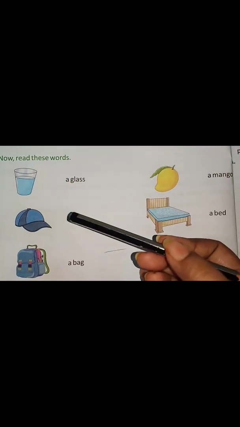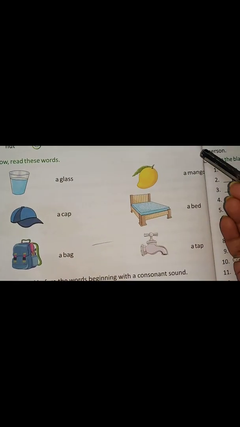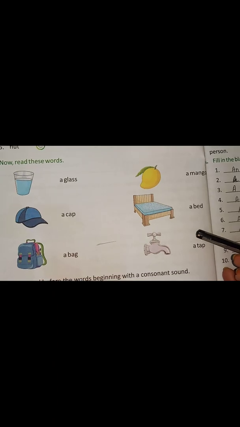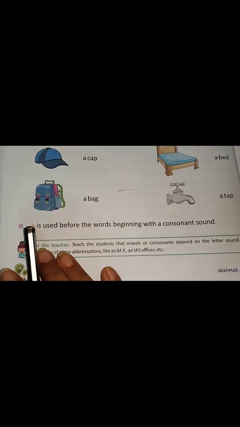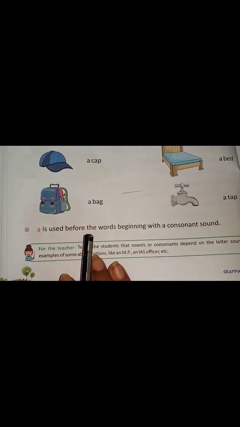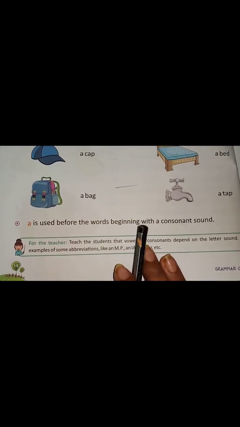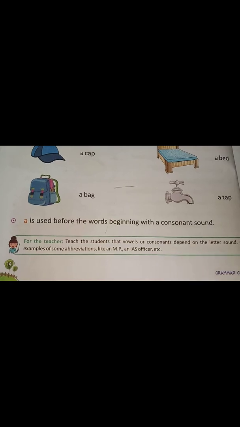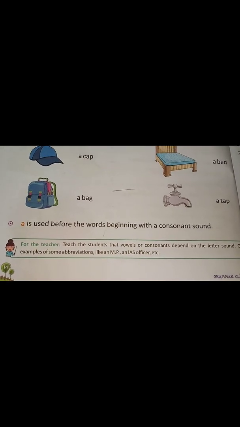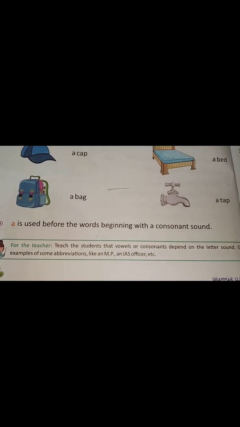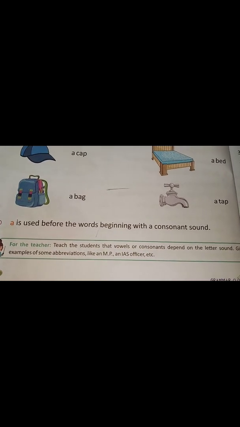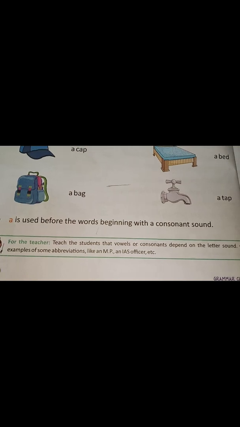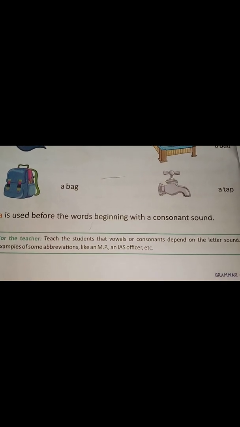Now we will read some words. A glass, a cup, a bag, a mango, a bed, a tap. What are these? A is used before the words beginning with a consonant sound. I already told you, after leaving those 5 alphabets, the remaining alphabets are consonants.